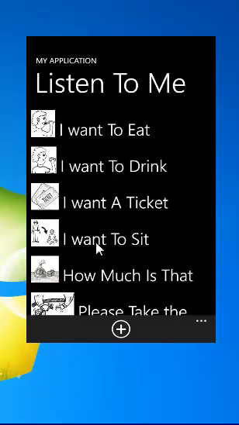There are different sound clips which are useful for the people who cannot speak in different places, something like while eating, on a transportation, or in a market, like saying how much is that, or please take the money, or asking for a drink, or asking something to eat.